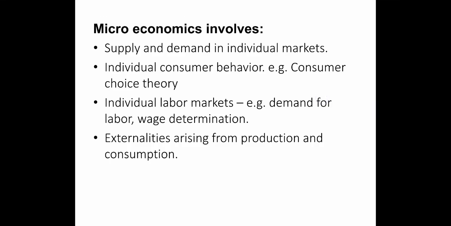The first thing we have up here is supply and demand in individual markets. We know price is determined by the factors of demand and supply, and hence price determination is under the scope of microeconomics. The second thing we have here is individual consumer behavior. Example, consumer choice theory. Individual consumer behavior, like which bundle of goods will the given consumer prefer given his budget and prices of the commodities, is under the scope of microeconomics.